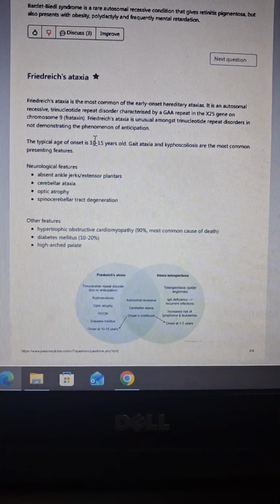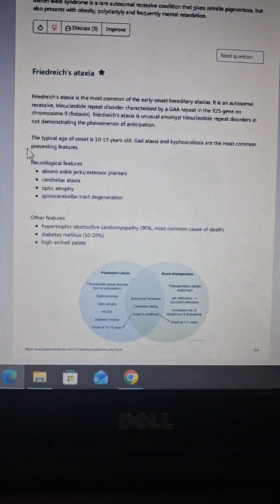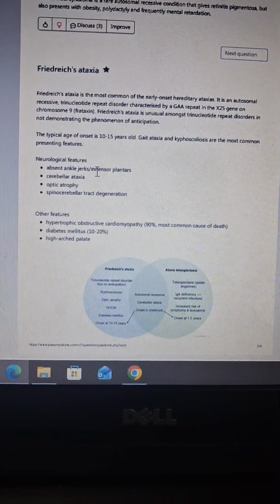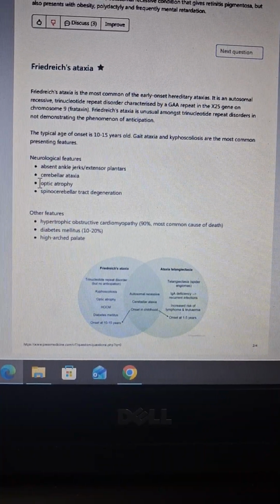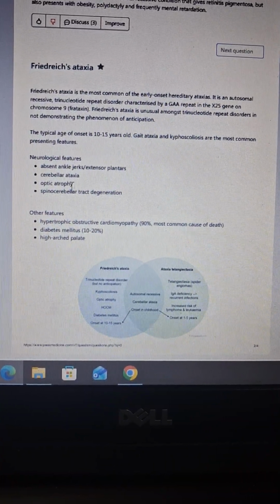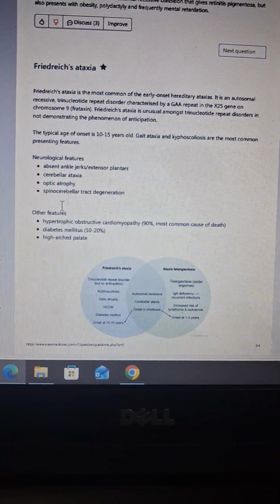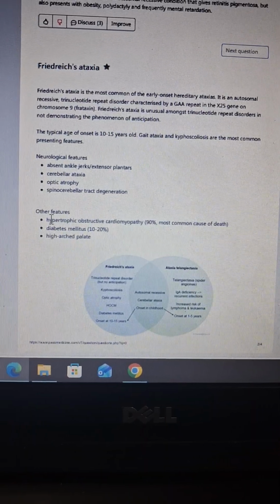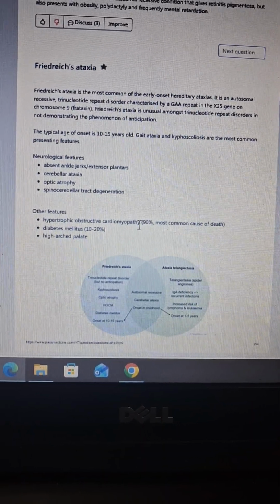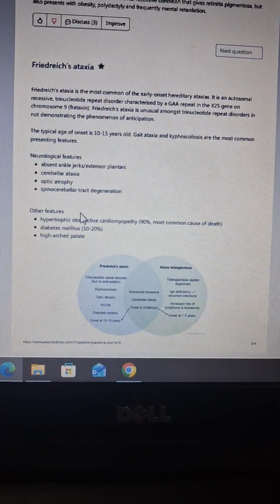Next, the typical age is 10 to 15 years old, and gait ataxia and kyphoscoliosis are the most common presenting features. Neurological features include absent ankle jerks and extensor plantars, cerebellar ataxias, optic atrophy, and cerebellar tract degeneration. I will show you a mnemonic for how you can remember this. Don't worry. Other features include hypertrophic obstructive cardiomyopathy, HOCM, hook'em. We normally call this hook'em.